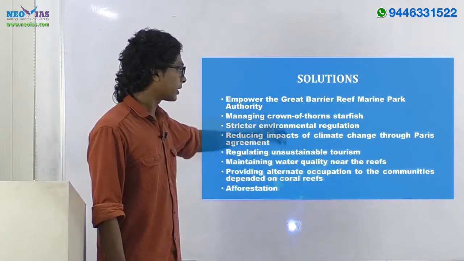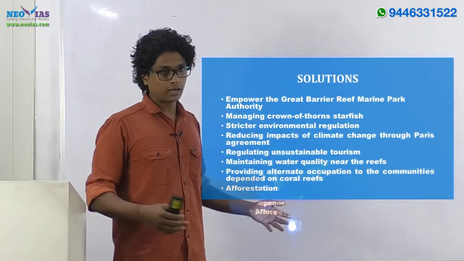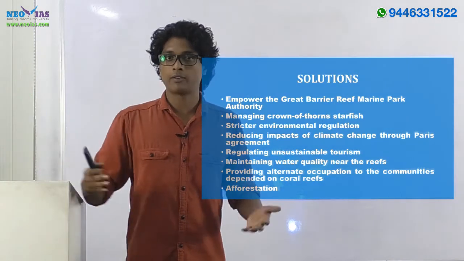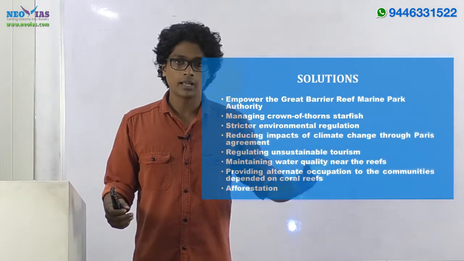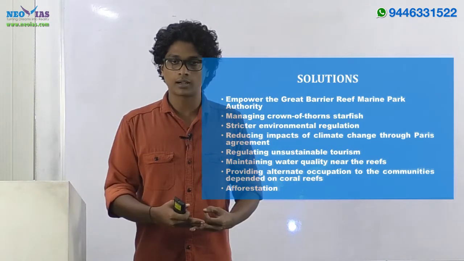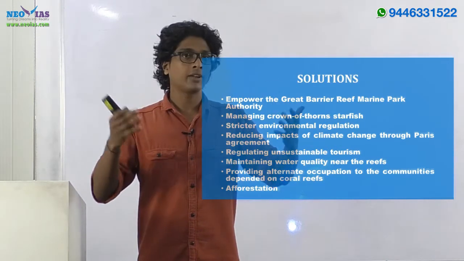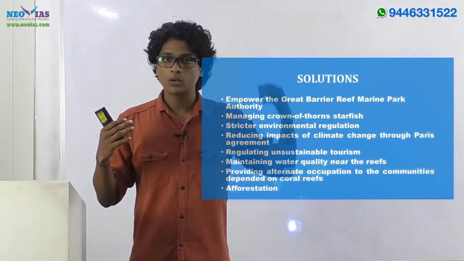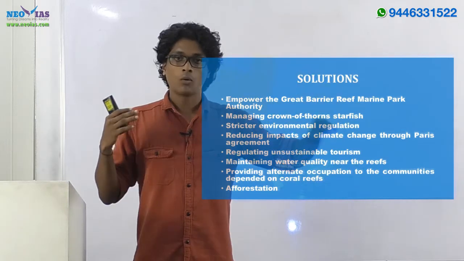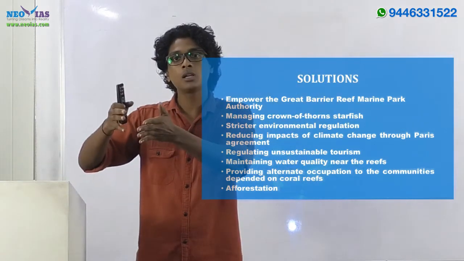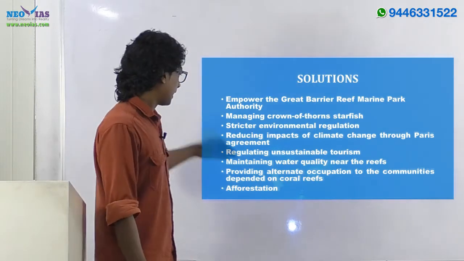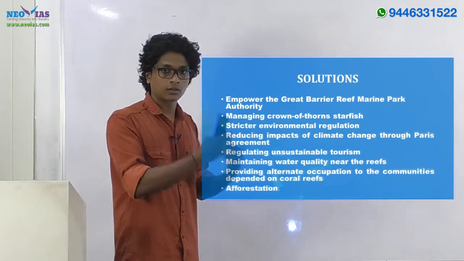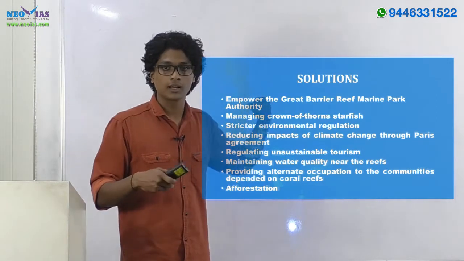Then providing alternate occupation. See, in this Great Barrier Reef region, many people are dependent on the Great Barrier Reef as their occupation, cultivating the corals as well as tourism and things like that. So all of a sudden we cannot tell them to stop using the coral reef. If we can provide alternate occupation for these people, we can reduce the pressure on coral reef. Then afforestation. This will reduce the surface runoff and take care of those kinds of things, as well as combat climate change.